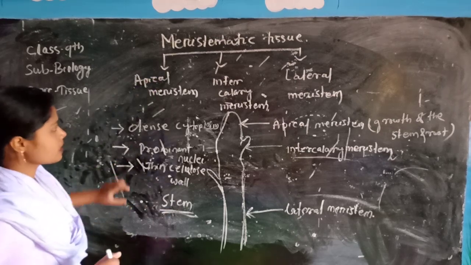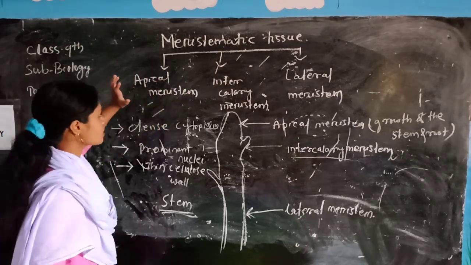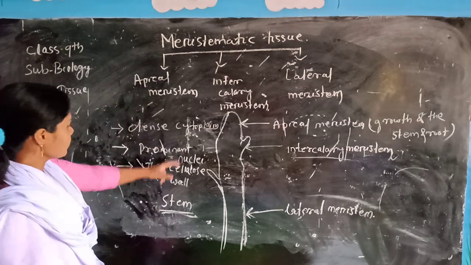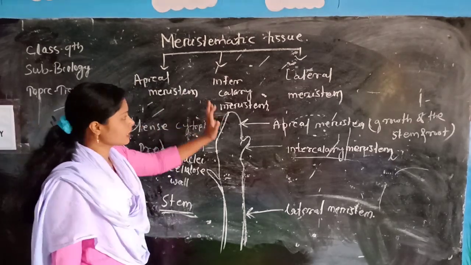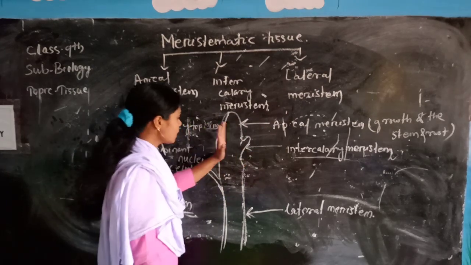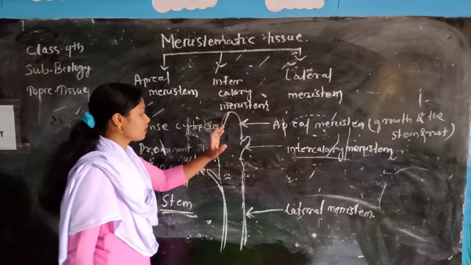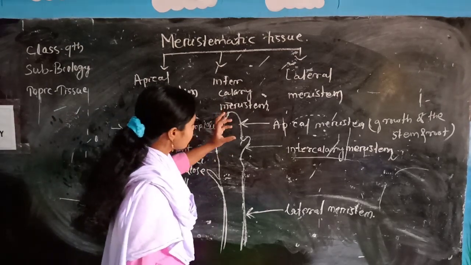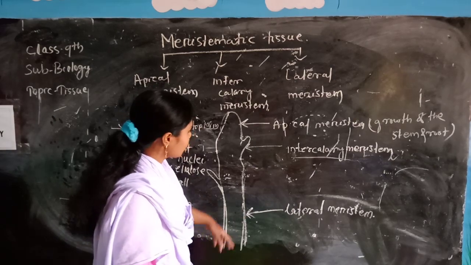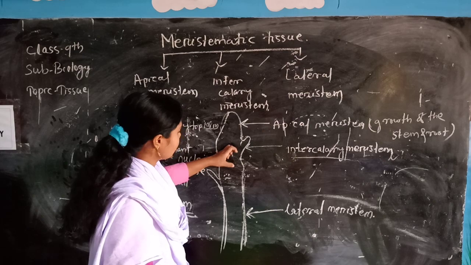Again I repeat this. Meristematic tissue is also called dividing tissue because it divides, and for that the growth of the plant occurs. It is of three types: apical meristem, intercalary meristem and lateral meristem. Apical meristem is present in the apical part of the plant, that means the tip of the stem and the tip of the root, and for that the growth of the plant occurs.